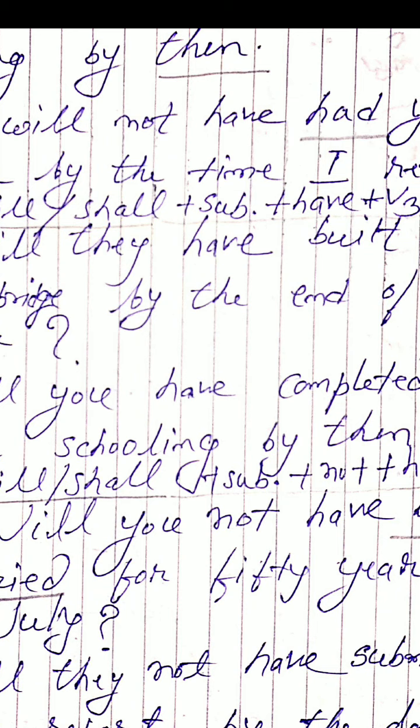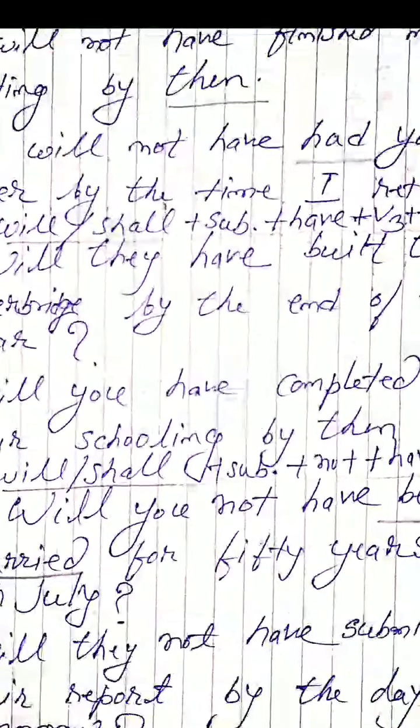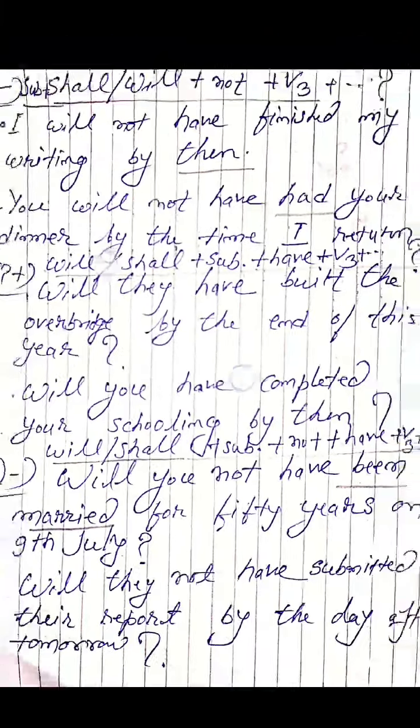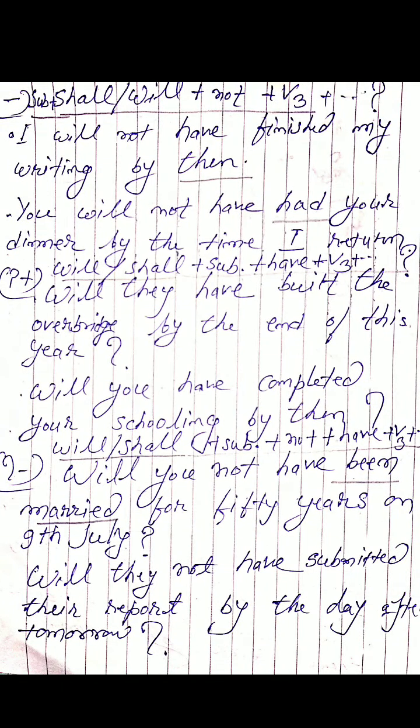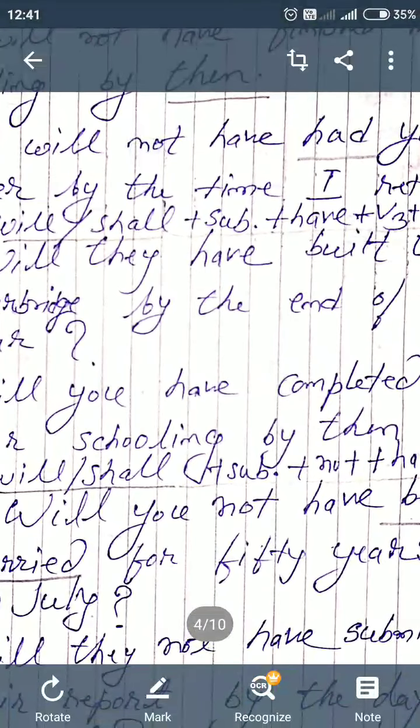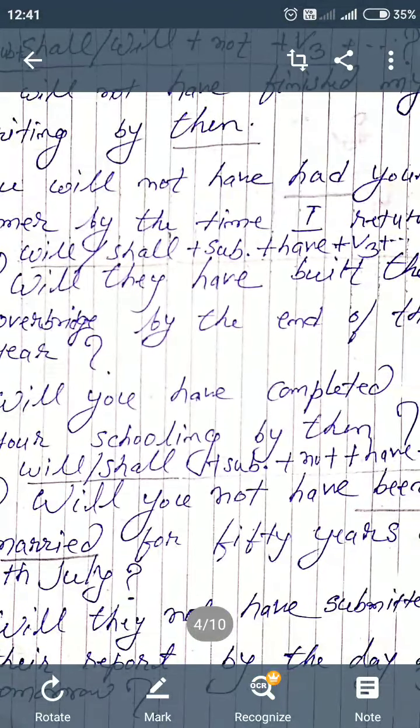The first form is have, meaning eat. Here the second form is had and the third form is had. So according to the construction of future perfect tense, we have placed the third form of the main verb, that is have, it will be had.